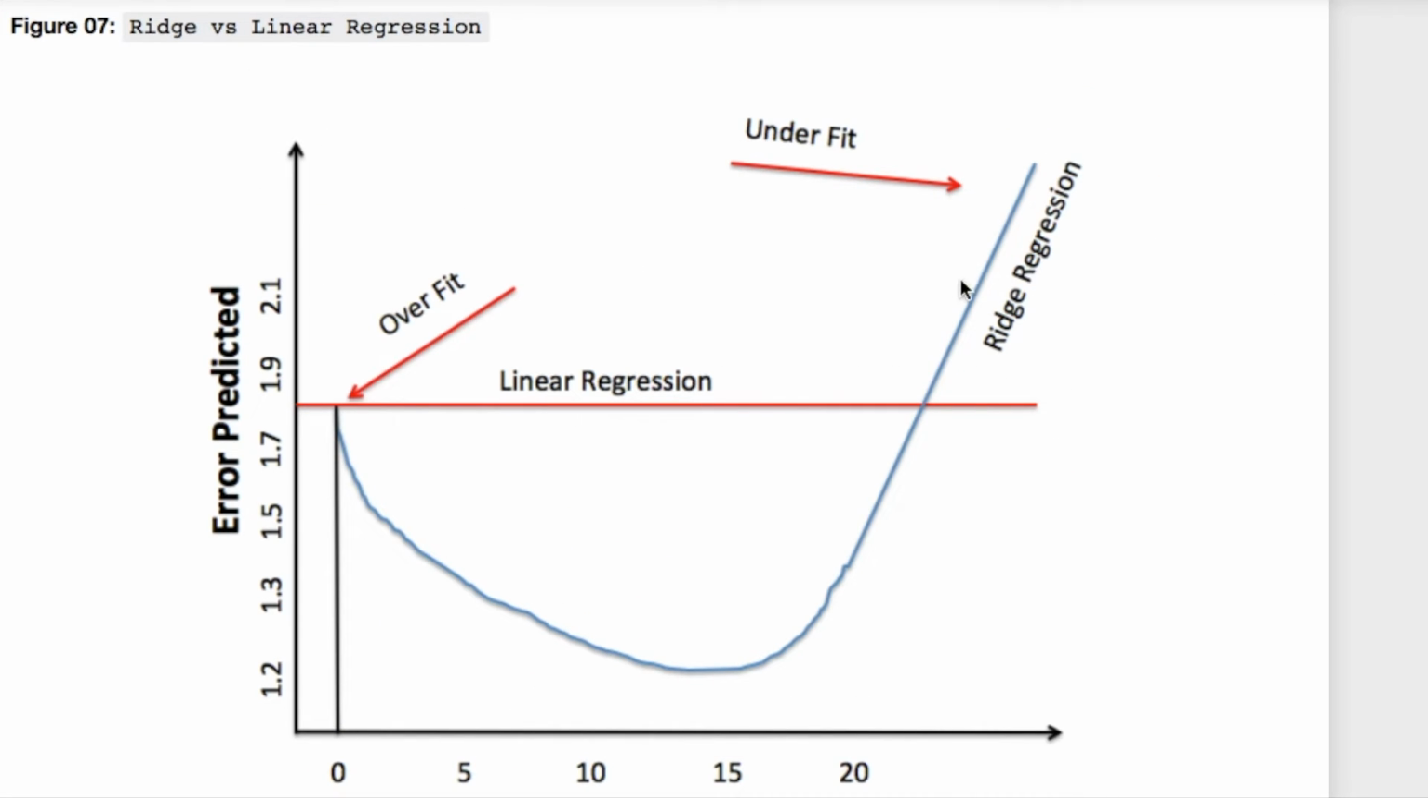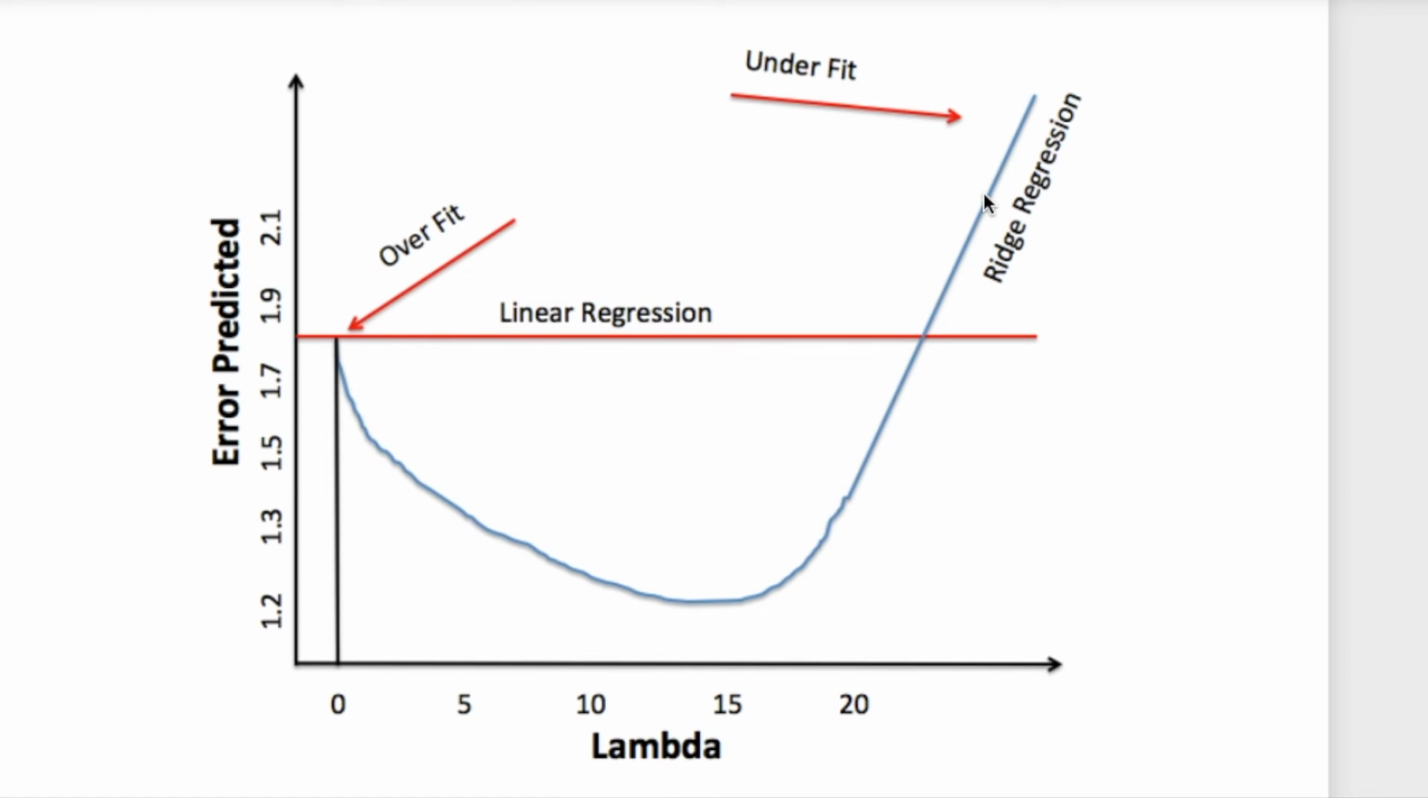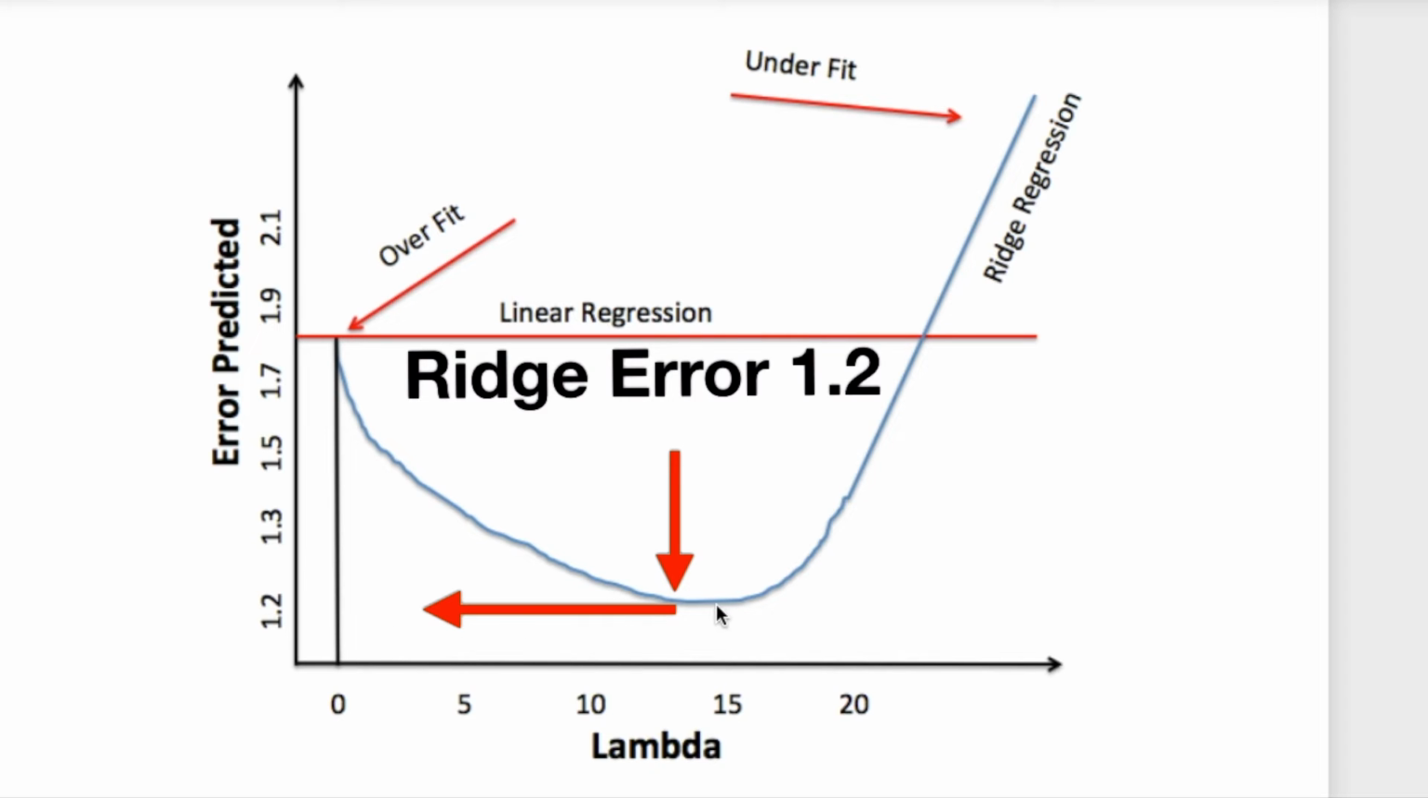At this point, when your lambda is approaching infinity, you're going to have your underfitting, and overfitting right here, where we're at 0. We notice that linear regression has about, for this particular example, a predicted error of 1.8, whereas we have down here about a 1.2 for the ridge regression.